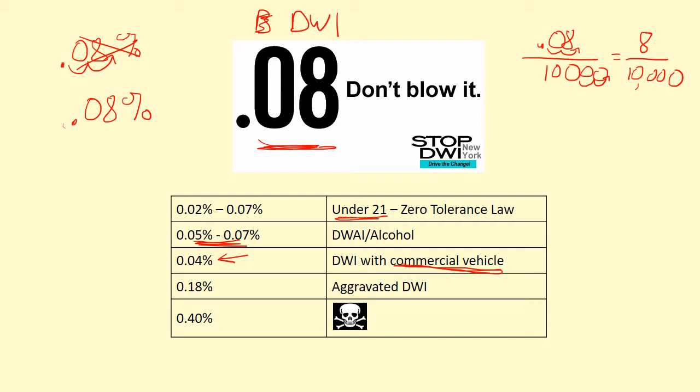There's a higher level of DWI, just like there's a lower level of DWAI. If you're above 0.18%, you get something called aggravated DWI, which has a higher penalty and is a more serious offense, because by that point you're pretty intoxicated.